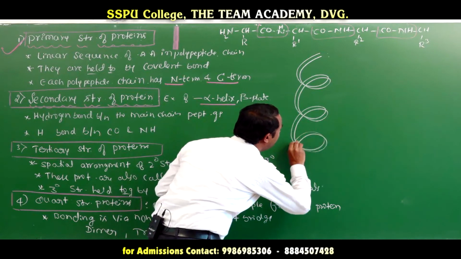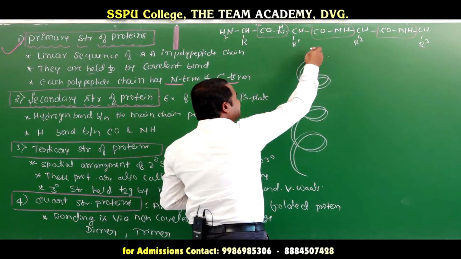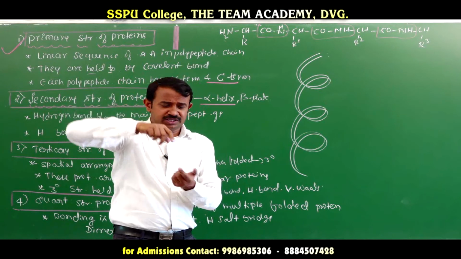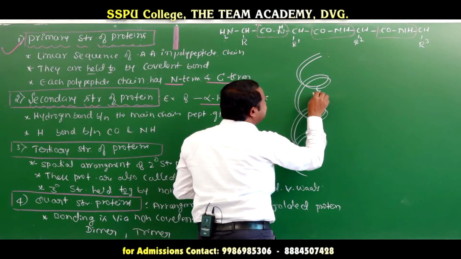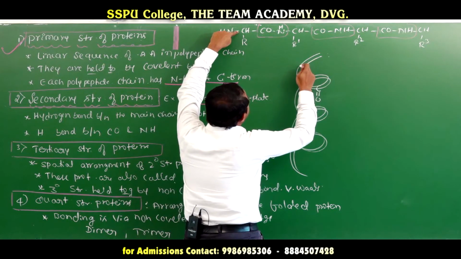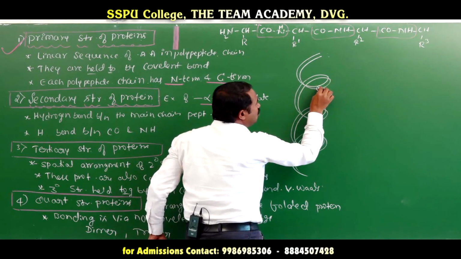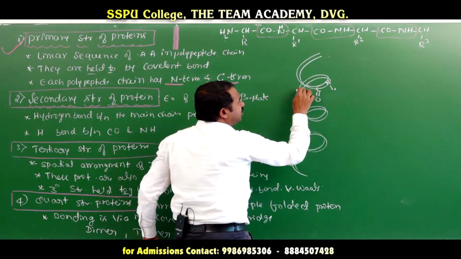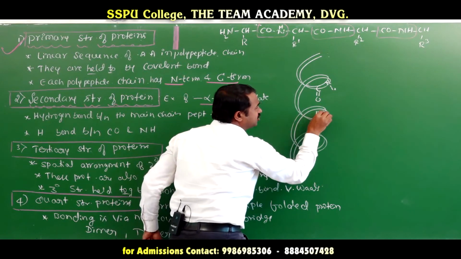This is the alpha helical structure. Alpha helical structure means the folding of the peptide bond. When the peptide bond folds, the carbonyl group is there, and here also the same peptide bond: NH2-CHR-CO, NH, CO, CHR, n number of polypeptide chain. Here N is there and hydrogen is there.